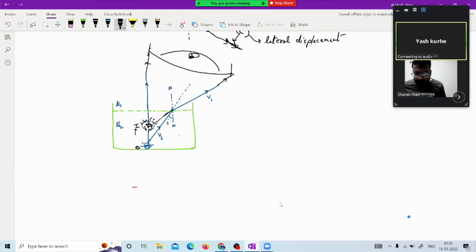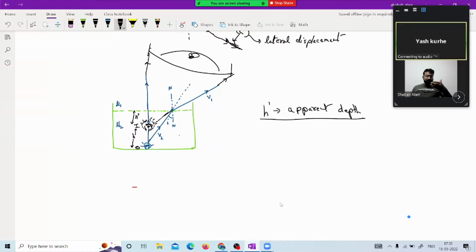Now we can say that this is the amount of height which is raised. So that is why we have the new depth. This is the new depth, h dash. So h dash is actually the apparent depth. Apparent depth inside the water. So what you see inside the water, suppose you are at the bank of a river, you can see the stones, circular stones are there at the bank. So as you see the height, whatever you see the height of the stone from the surface of the water is not actually that, because you are seeing h dash in that situation.